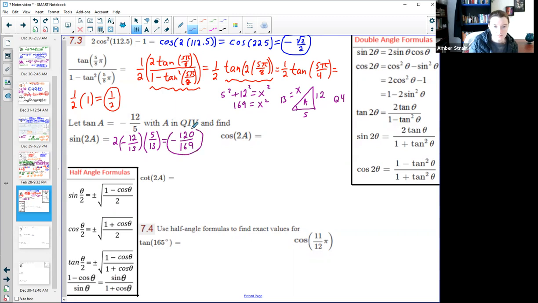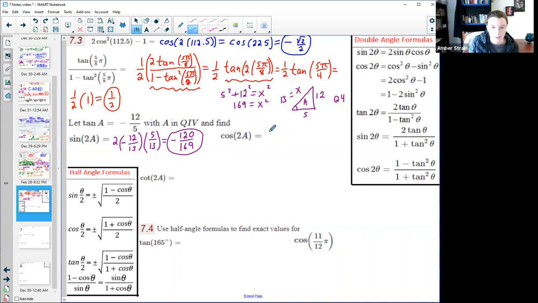Now for the cosine, I have all these options here. I have all three of these and even one down here, so I can choose whichever one I feel like. Both sine and cosine are pretty easily attainable. I could use one of these and only use one or the other. Sometimes you'll see an advantage in one of those. They might have only given you cosine, then you wouldn't have to go through the trouble of finding sine. But let's just go ahead and use this top one.